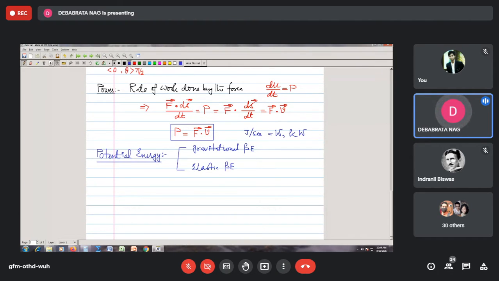In that case the potential energy will take some other definition. Since at this stage we are not going to discuss those things, let us confine ourselves to the case where our heights are much less than the radius of the earth.